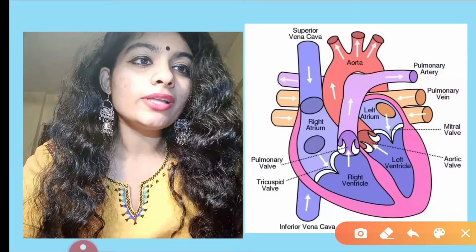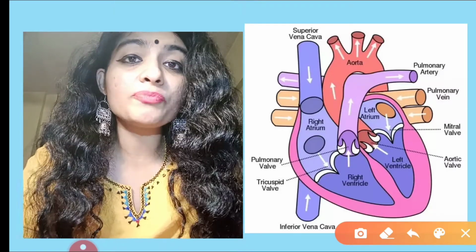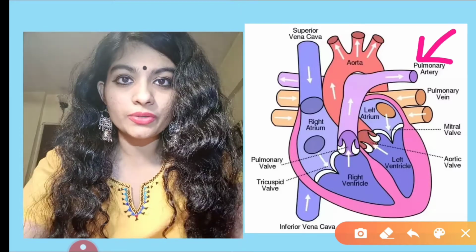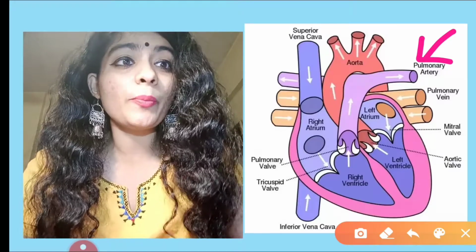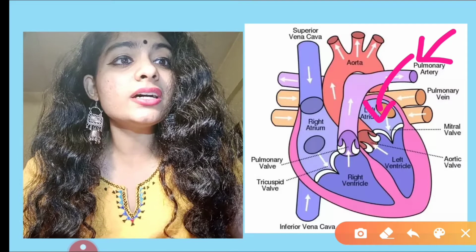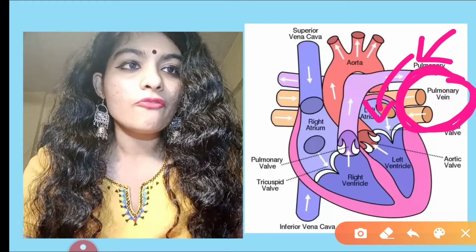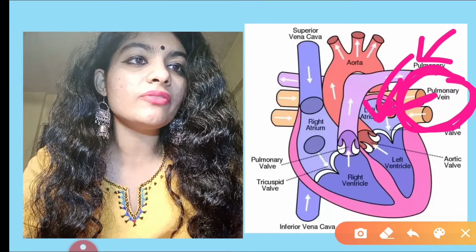Now let's talk about the other section, the left hand side. On the left hand side we have pure blood. From where does the pure blood come from? It comes from the lungs. From the lungs, the pure blood, that is oxygen mixed blood, enters the left side of the heart through the pulmonary vein.